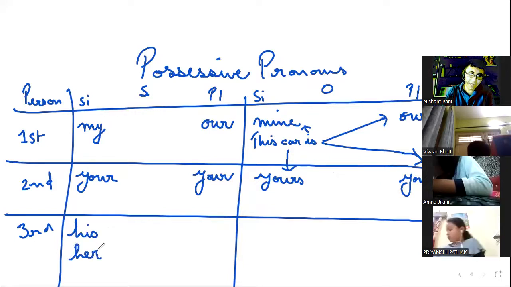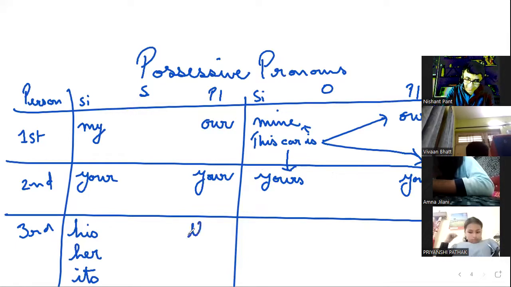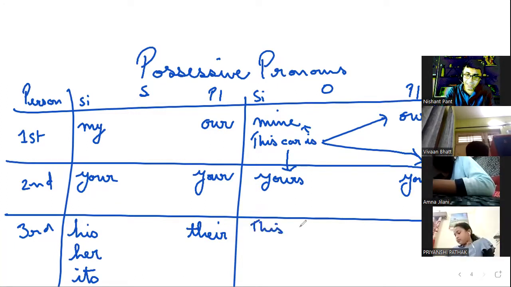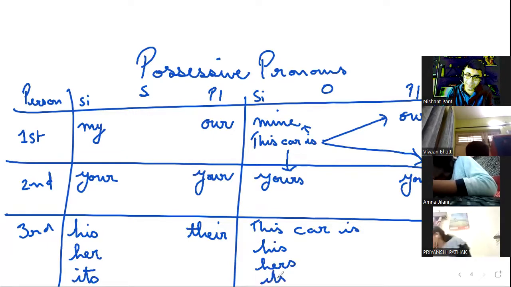This is his car. This is her car. And this is its, without an apostrophe. Remember, no apostrophe. And this is their car. This car is his. This car is hers, no apostrophe. And this car is its, no apostrophe. This car is theirs, no apostrophe again.